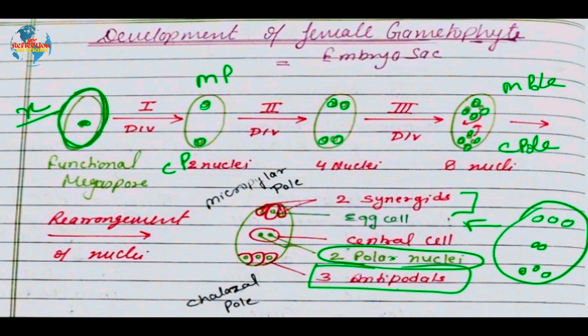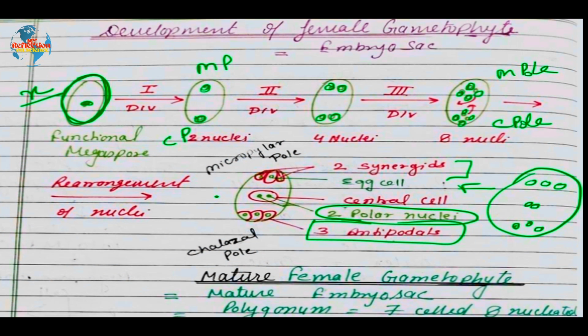Now, it is very important in exams, if it comes like draw the female gametophyte, in that condition, you have to mention these poles and then you have to draw the egg apparatus and antipodals. Otherwise, we will not get full marks, because until we mention these poles, the polarity of the embryo sac will not be clear, right?